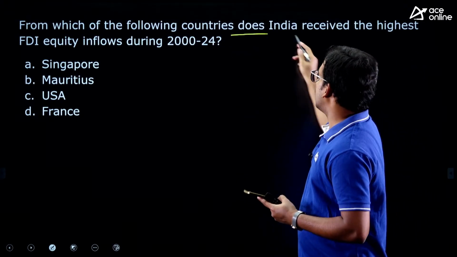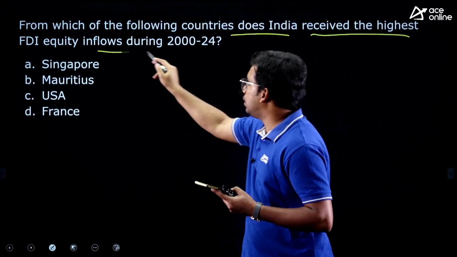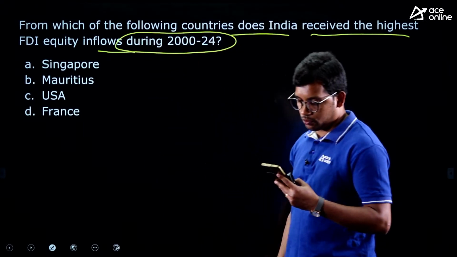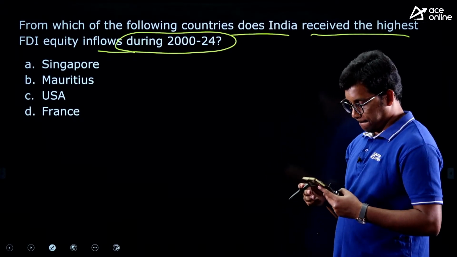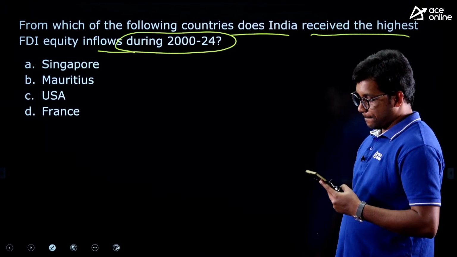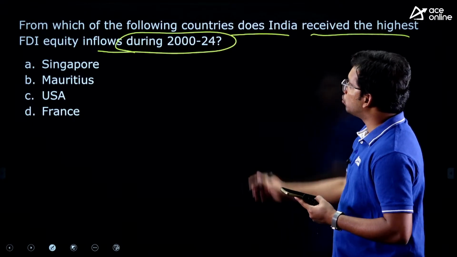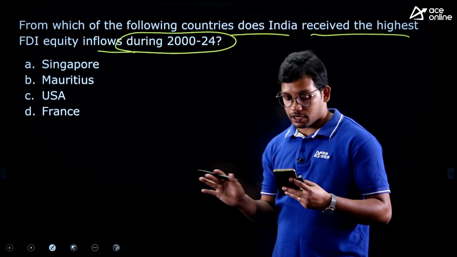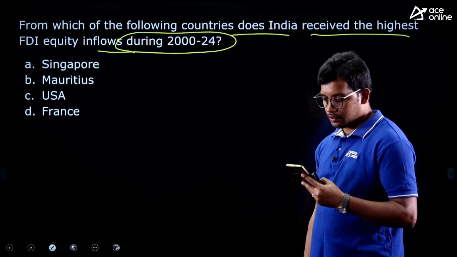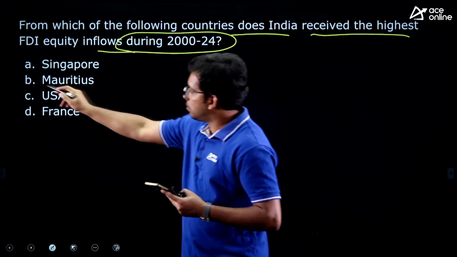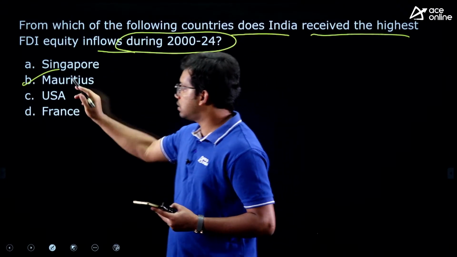From which of the following countries does India receive the highest FDI equity inflow during 2000 and 2024? Tell me from which country we have received the highest FDI inflows in 2000 to 2024. It is not the last financial year, but the last 24 years. Yes, Ramya, for the fourth question it is A. We have seen this is Mauritius followed by Singapore. Last year it was Singapore, but in the last 24 years it is Mauritius.